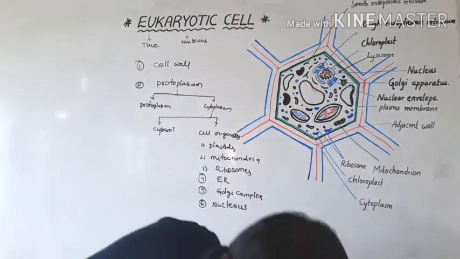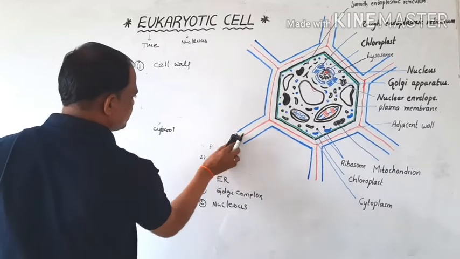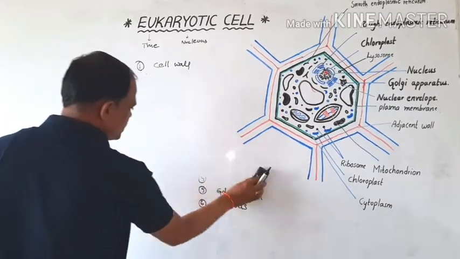Now the first structure is the cell wall.